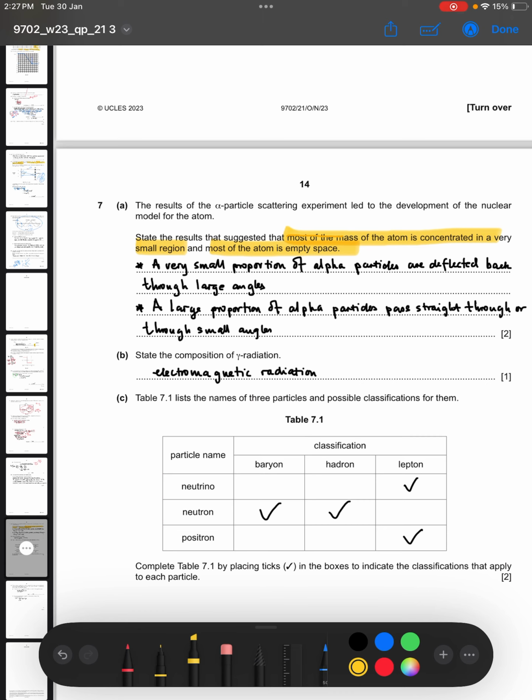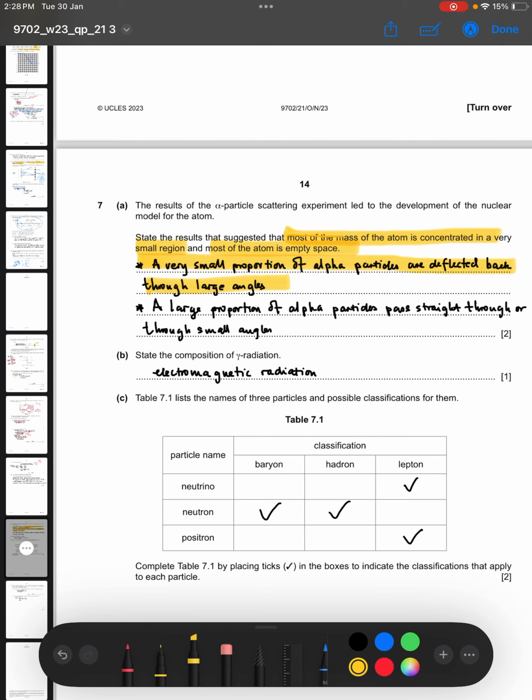So we must understand that this concludes for us that a small proportion of alpha particles are deflected back through large angles. This is what was observed. Number one, the large angles. Number two, a small proportion.